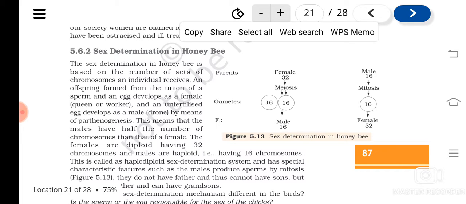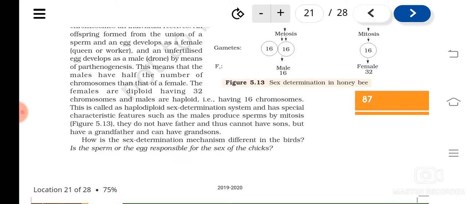Males are produced without fertilization, a process called parthenogenesis. So an offspring formed by fertilization develops into a female, a queen or worker, and an unfertilized egg develops into a male. Males will always have half the chromosomes and females will have 32. So this is known as the haplodiploid sex determination system. Understood?